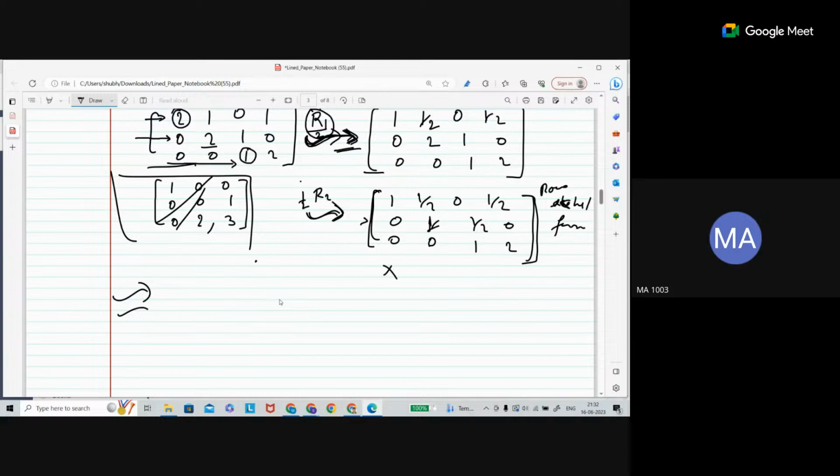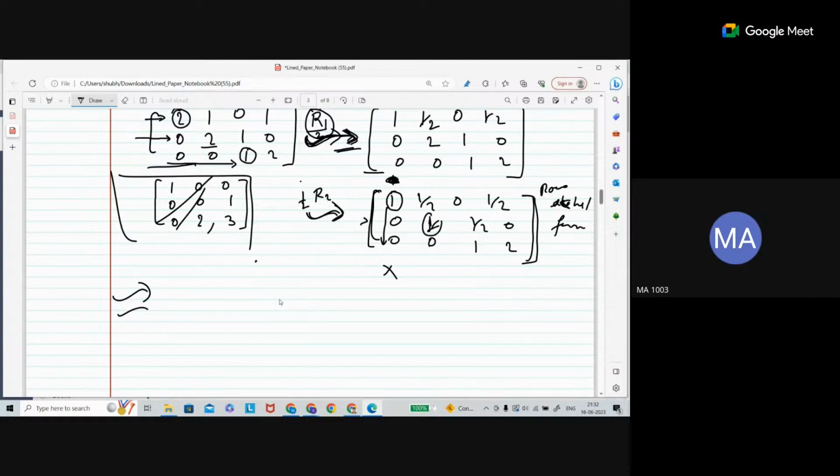So what is the reduced row echelon form? See the leading entry. This is my leading entry. Above that there is no row, so there is no need to talk about it. But below it there are rows, and they are 0, so it is fine. Now come to the next pivot element, for the second row.